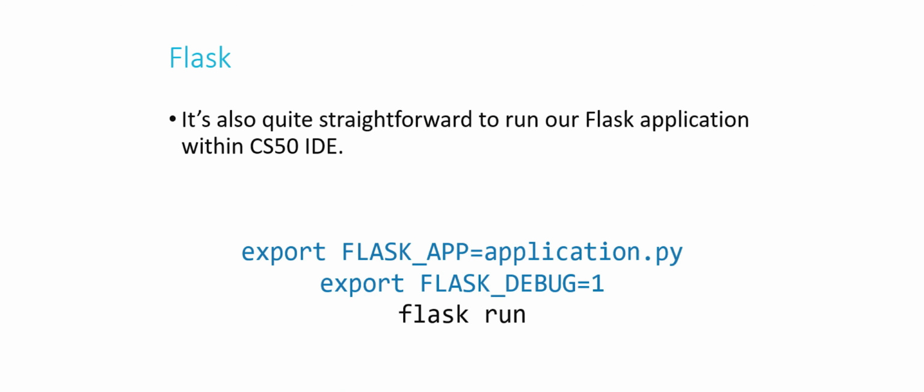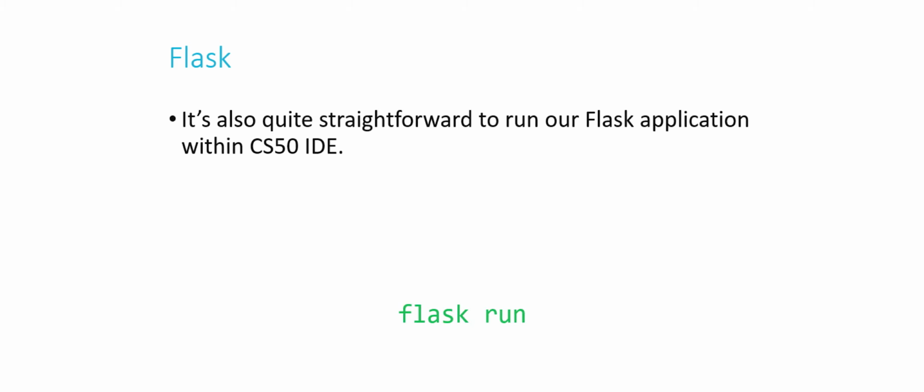Again, after the first time you get configured with the particular application you want to run, you can leave these 2 lines out. You won't need them again. You can just continue to type flask run. And it will continue to run that same application over and over until you no longer want to run it. And then you would export a different application, export a different debug mode, and so on.